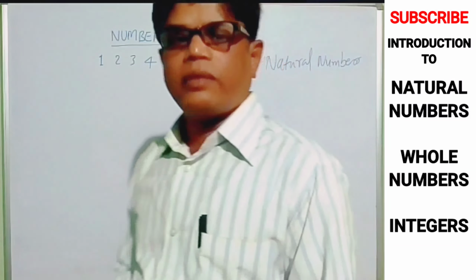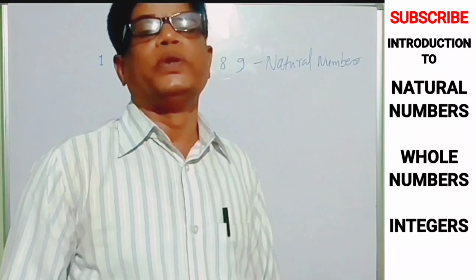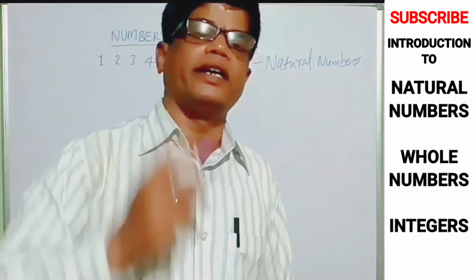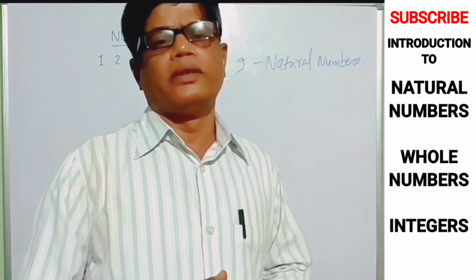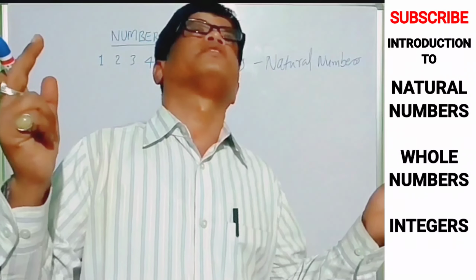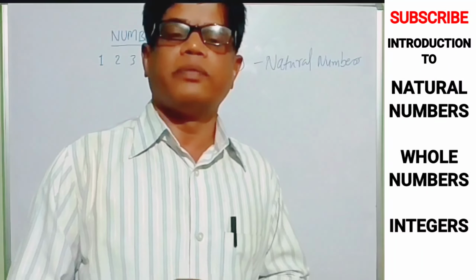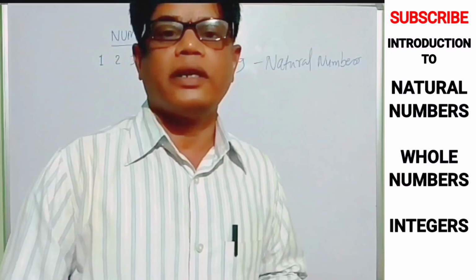And these natural numbers are not helpful to do the calculations, because in the sky there are n number of stars we can see in the night. A child can see the number 12. Is it possible to count? No, it's not possible to count. 1, 2, 3, 4, 5, 6. We cannot count the stars.